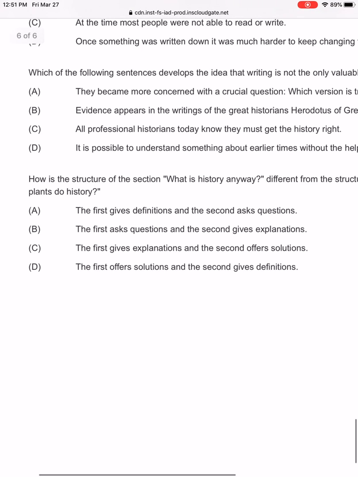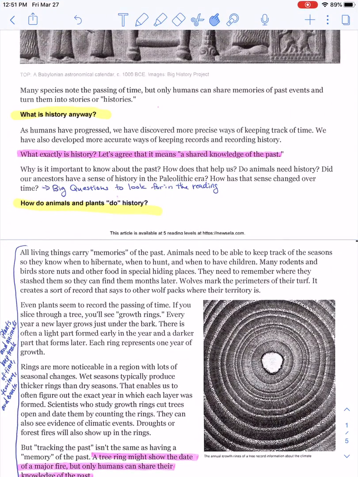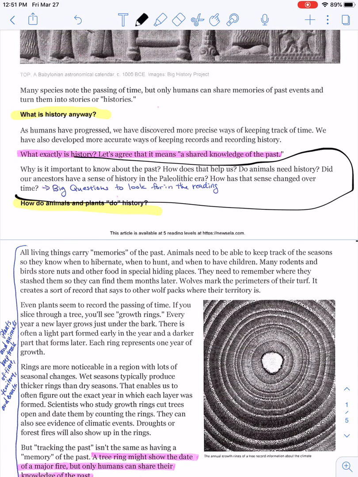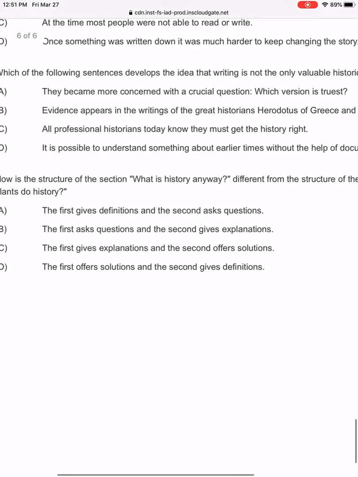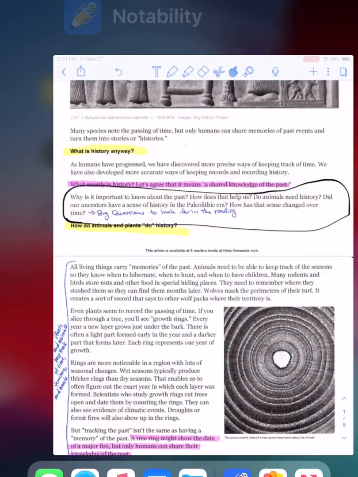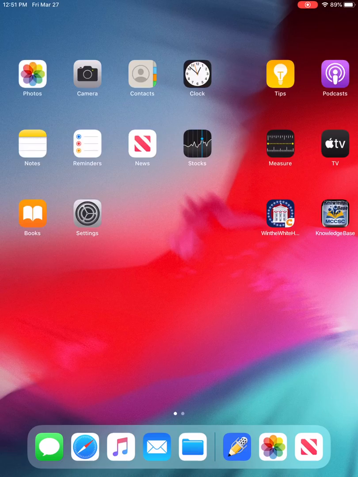B, the first asks questions and the second gives explanation. Well, let's look. Yeah, the first one does give a lot of questions, right? If you look at this whole paragraph right here that I'm circling, it's nothing but questions about why history is important. And then the second gives us explanations. Well, that's true, right? It explains to you just exactly how do plants and animals record their own history, like the tree ring. Oops, sorry.